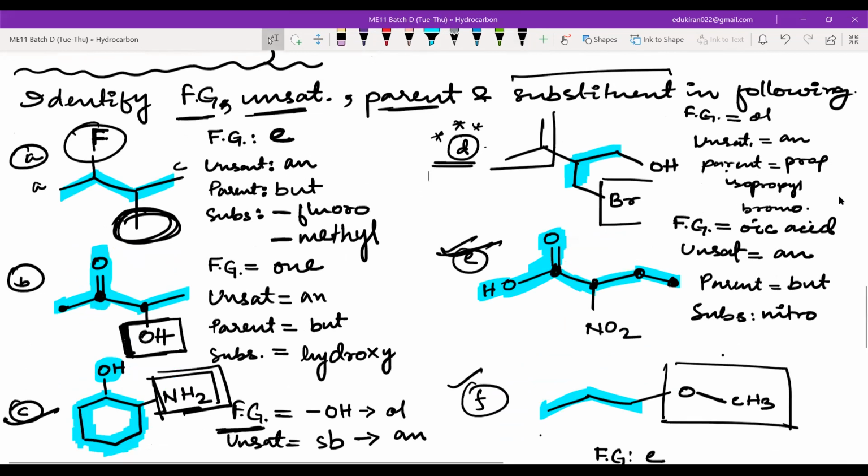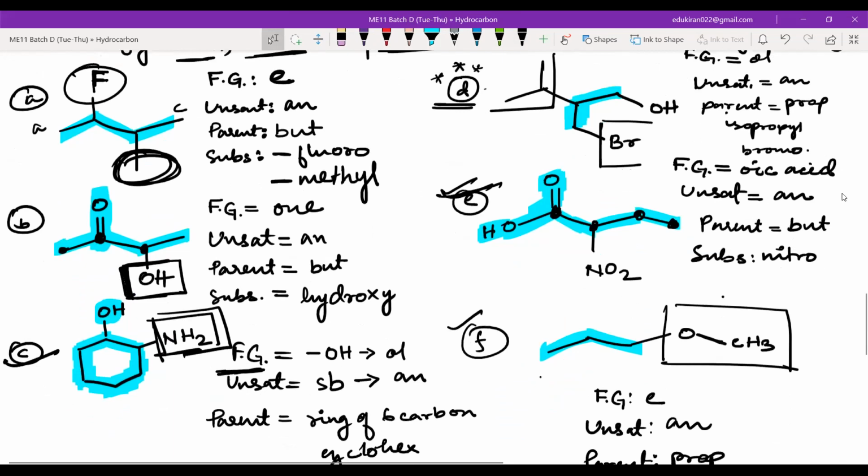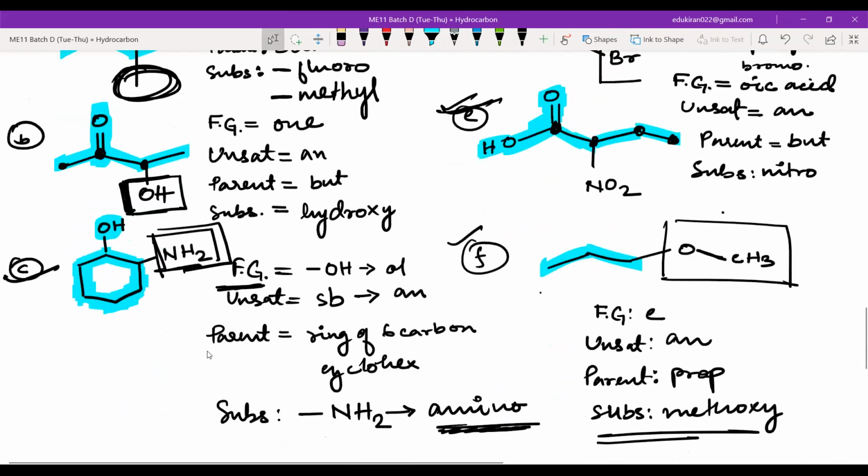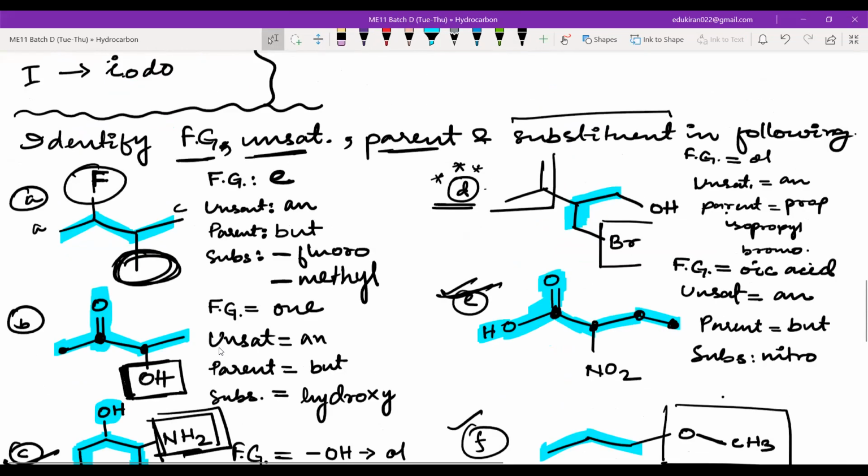Done all of you, yes or no? Yes. Okay. So this question has two right answers. But please remember that whatever name you are writing, that will only have one structure. The structure can have two different valid names, but each name will only refer to one structure.